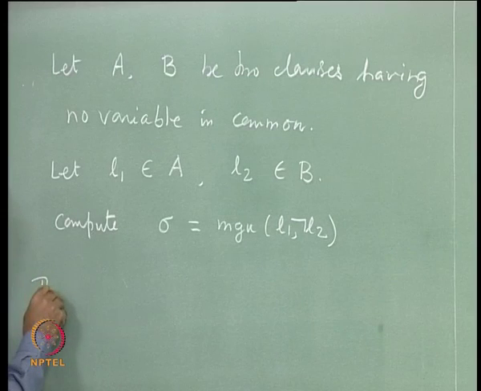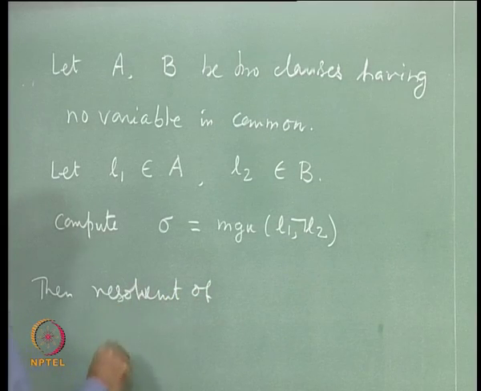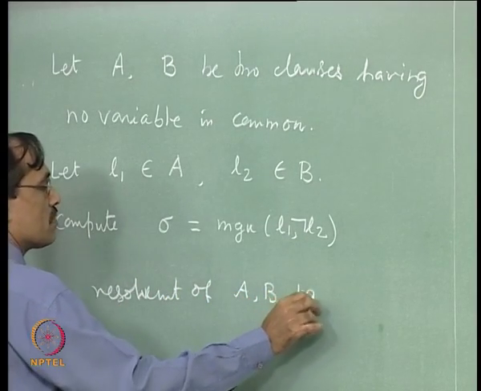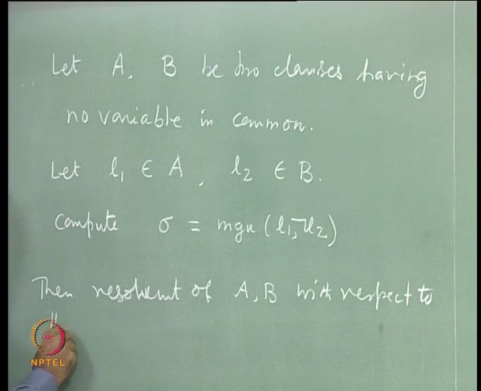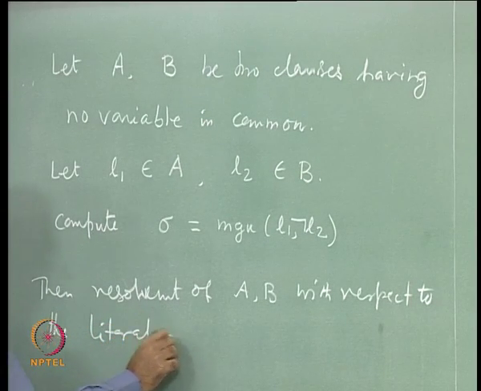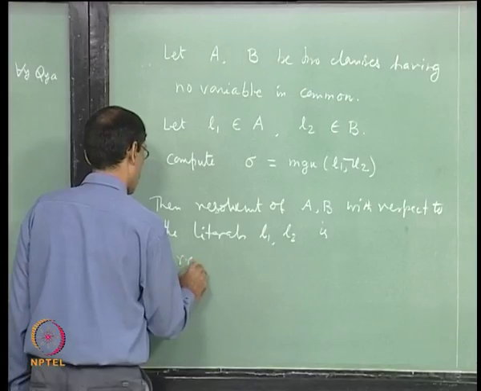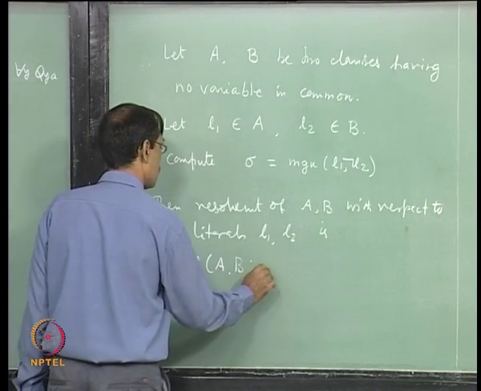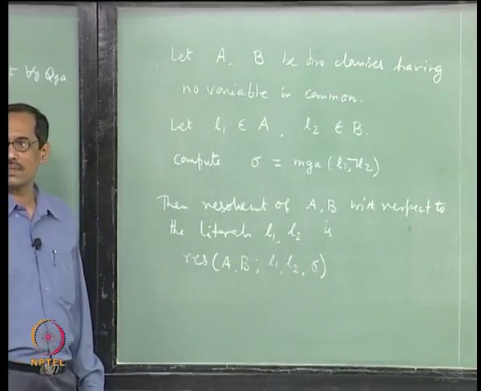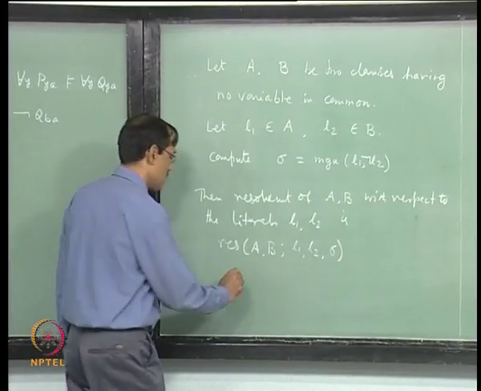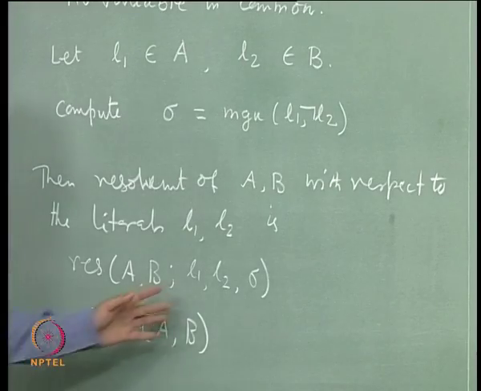Then what happens? The resolvent of A and B with respect to these two literals L1 and L2 is, sometimes we also write what MGU is being used there, or simply we sometimes write resolution of A B, even all these symbolisms are used.